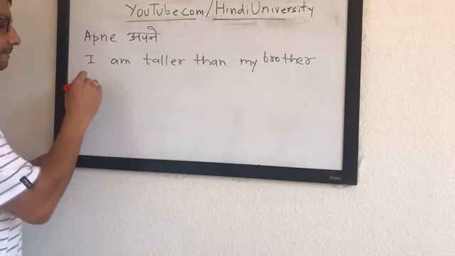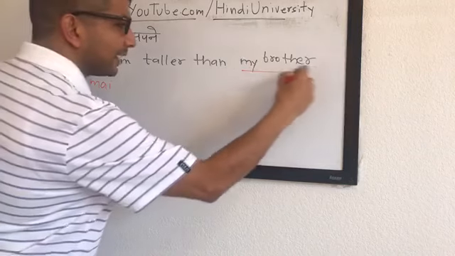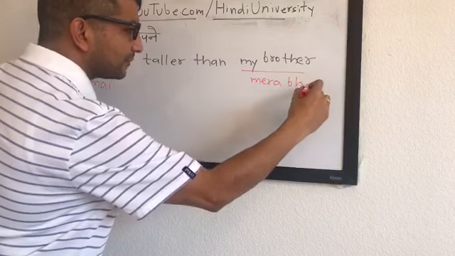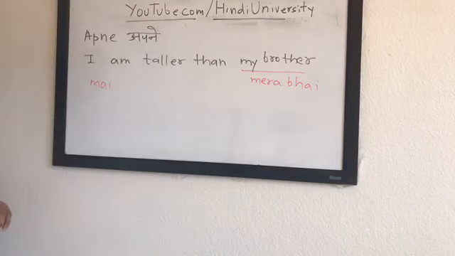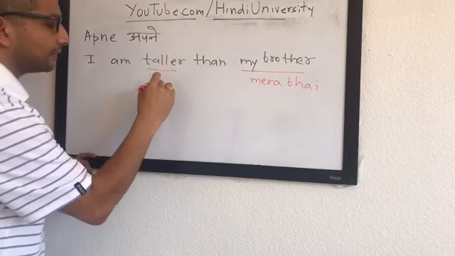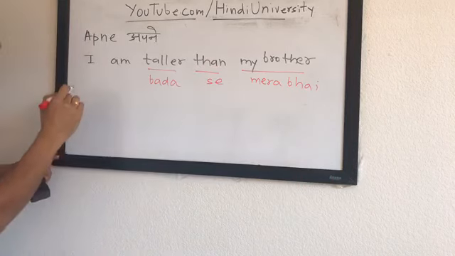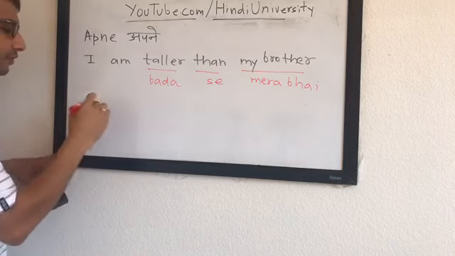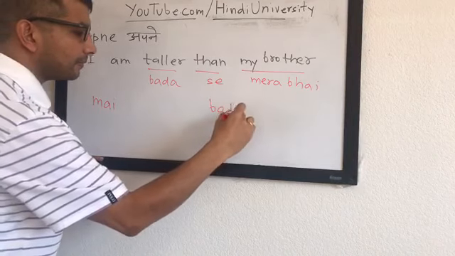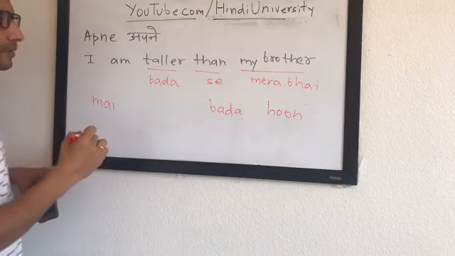मैं अपने भाई से बड़ा हूँ. Okay, awesome. My brother is मेरा भाई. If you are simply breaking it down, it would be मेरा भाई, my brother. Taller would be से बड़ा. Okay, बड़ा. Awesome. So if you bring all of them together, I am taller would be मैं बड़ा हूँ, as you said. If it is only I am taller, मैं बड़ा हूँ.